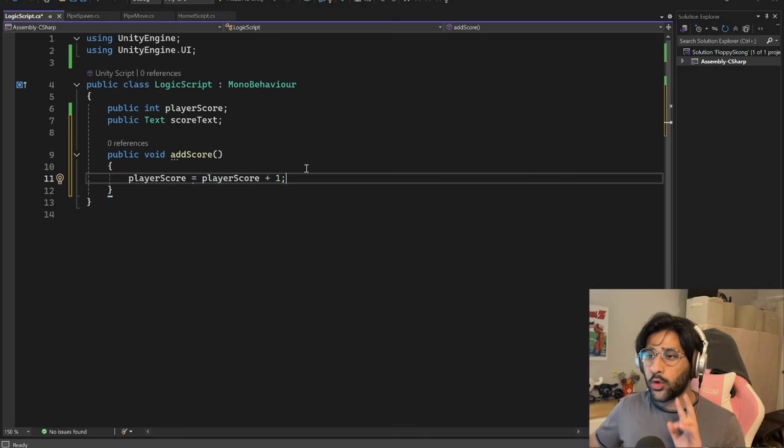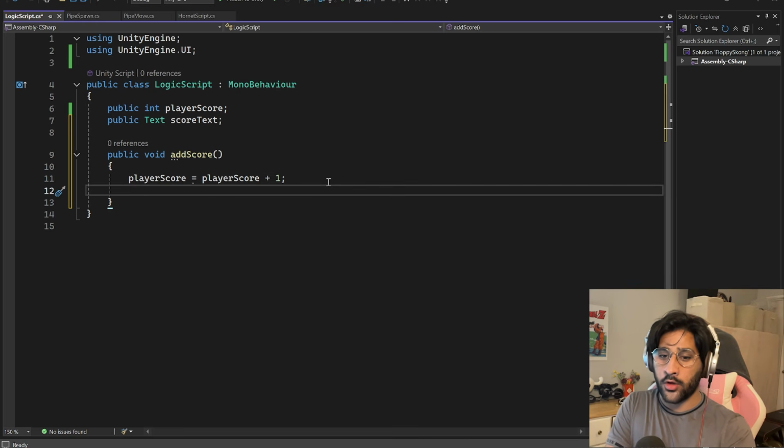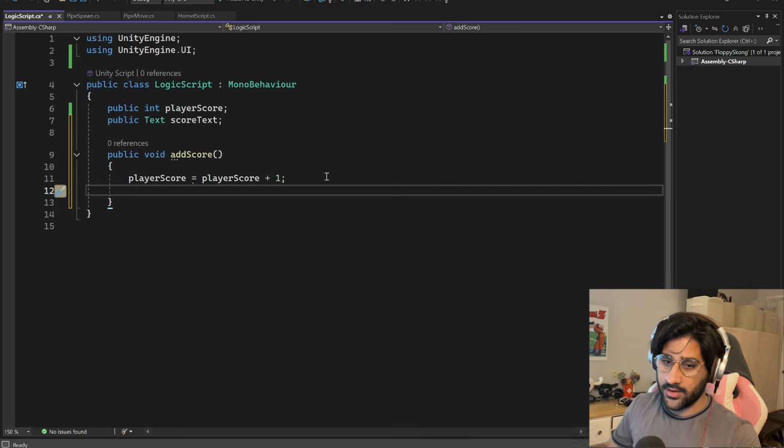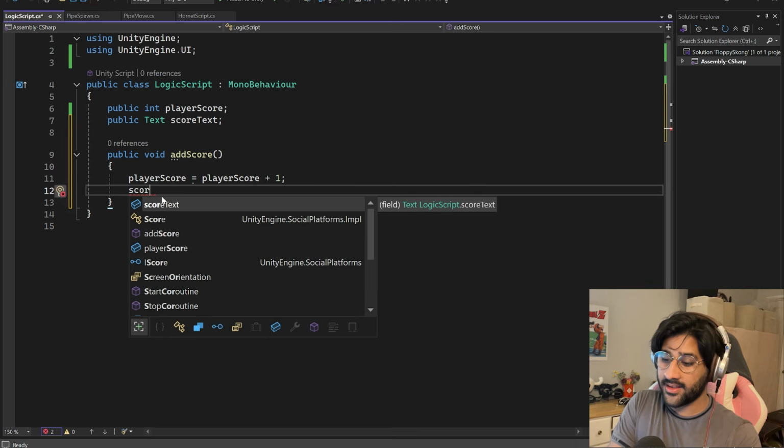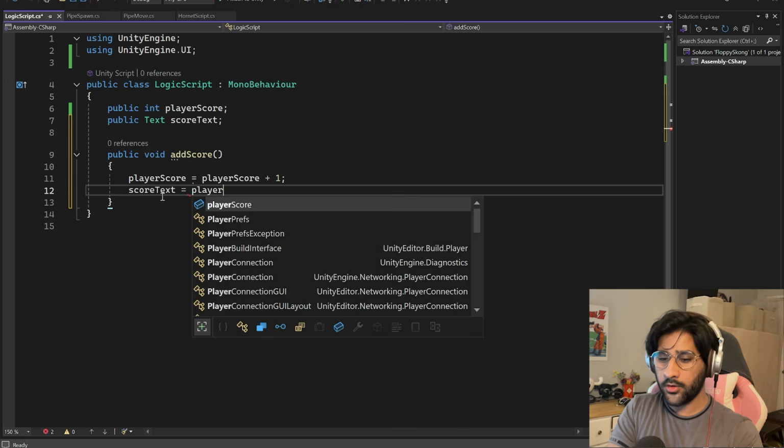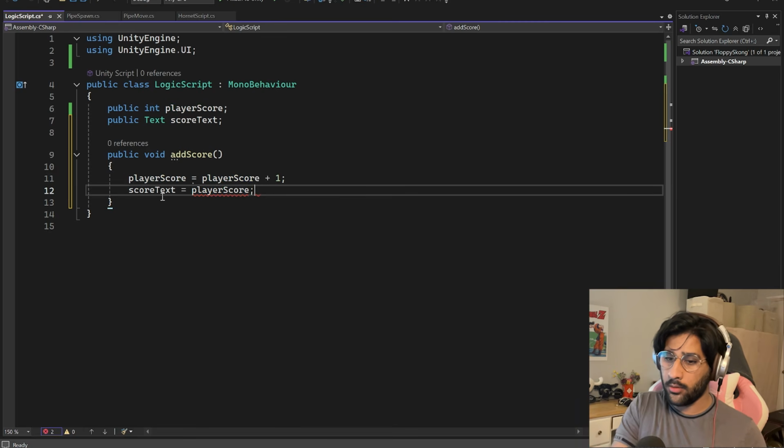So again, we had two little fields there, player score and the text. So this is calculating the score, and then we need to update it onto the text itself. As you can see up here, we have the score and we have the text. So the score text is equal to player score. Easy peasy. And then boom.